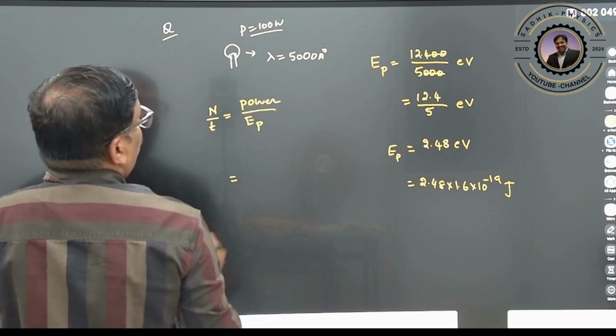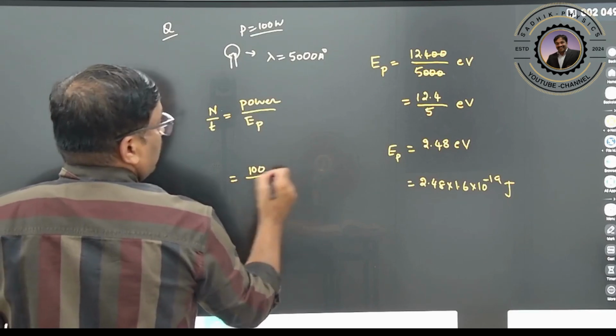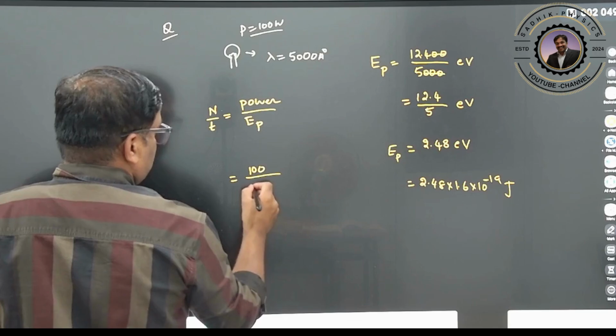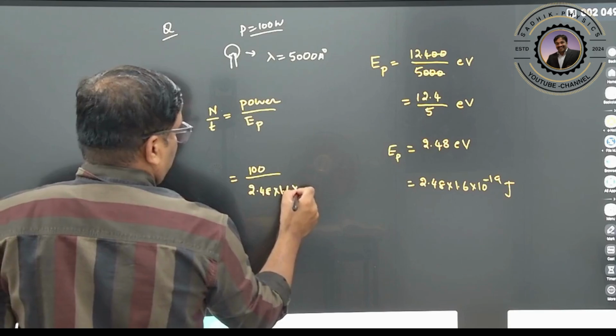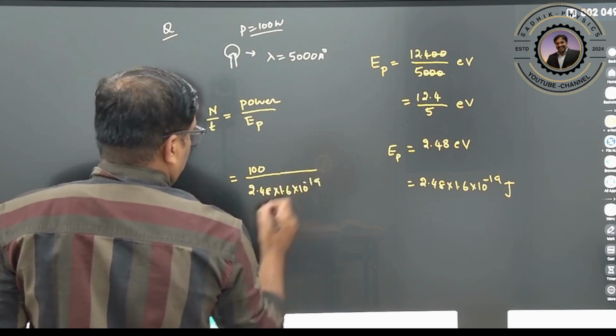Therefore, the photon power is how much now? 100 divided by the energy of the photon, which is 2.48 into 1.6 into 10 to the power of minus 19. Clear?